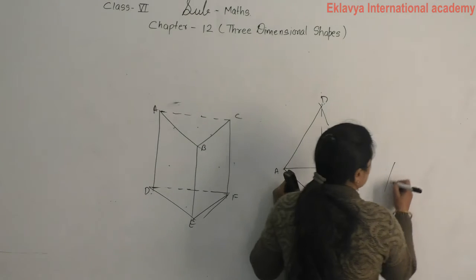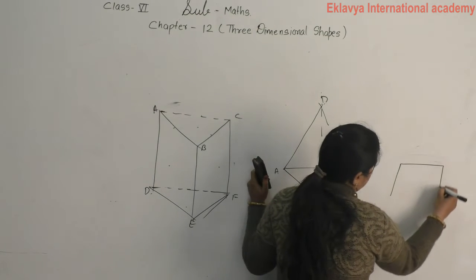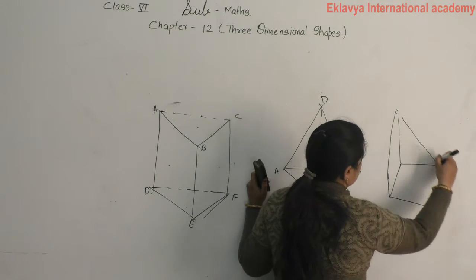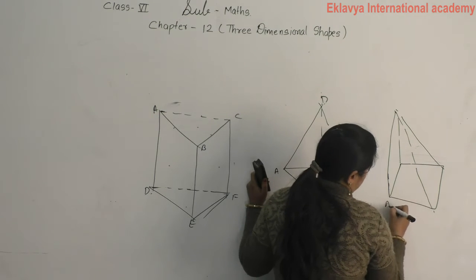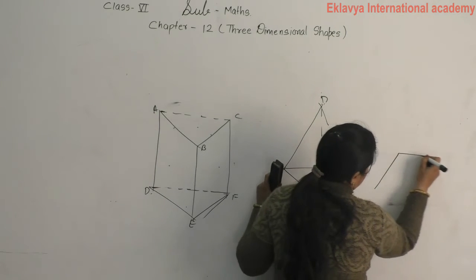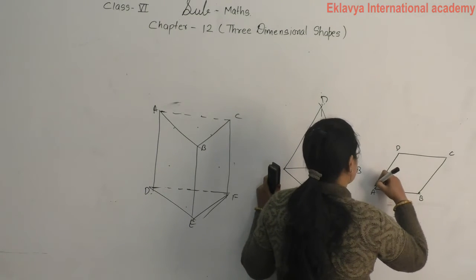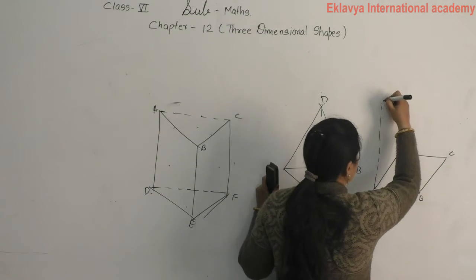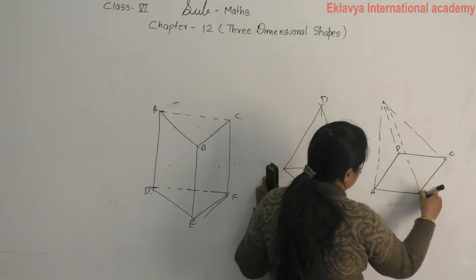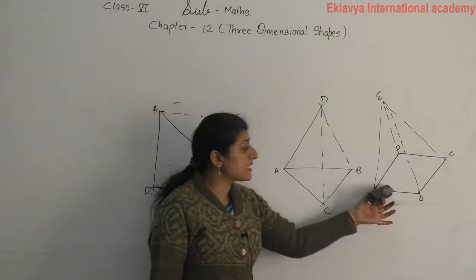If I take the base in square shape, then this type of pyramid is called a square pyramid because the base is in square shape.